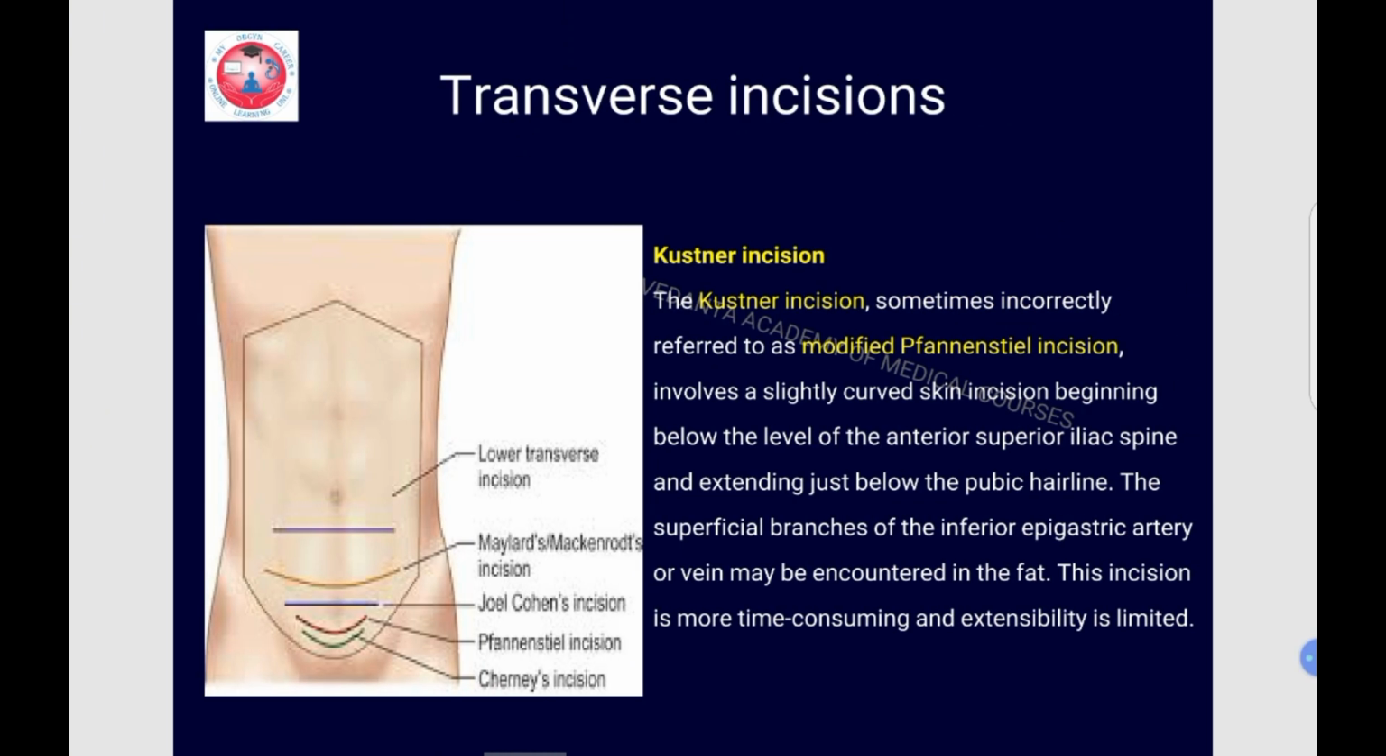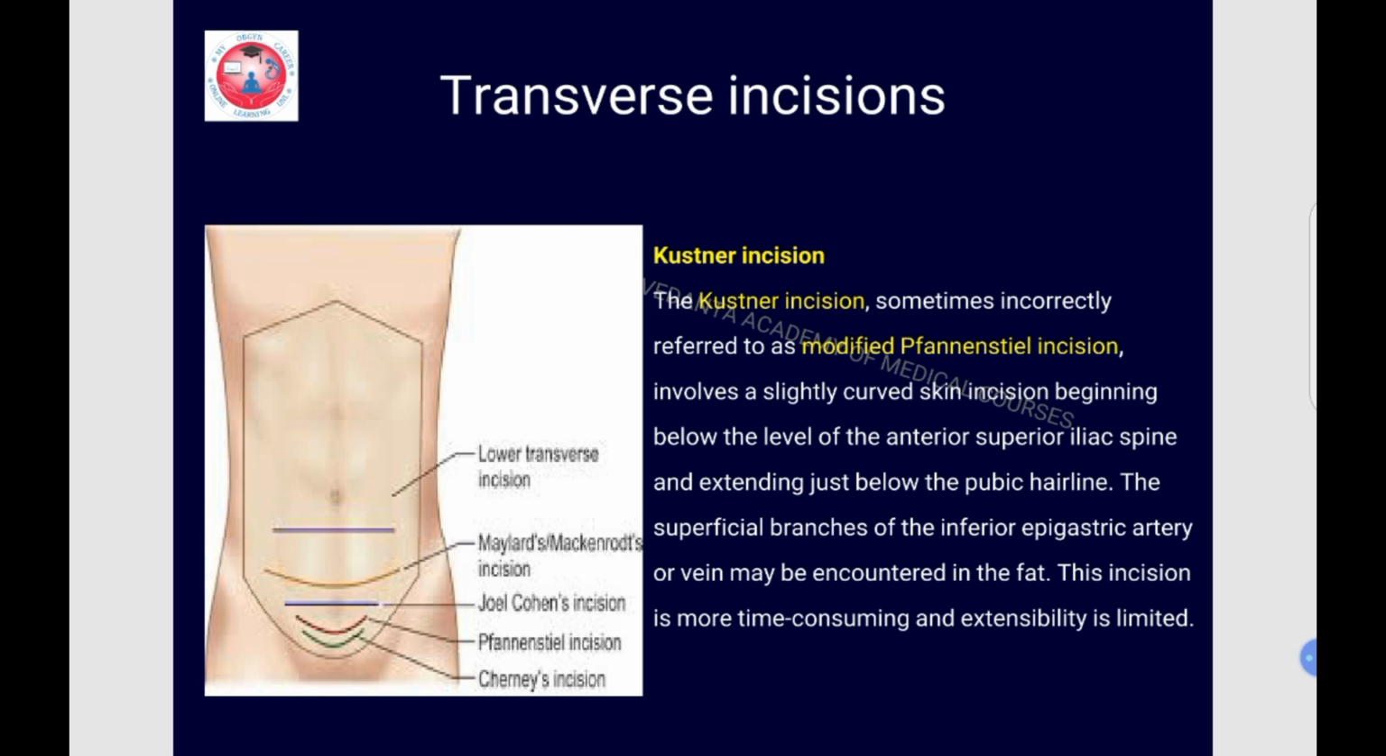Okay. Next transverse incision is a Kustner's incision. Here in this figure you can see various types of transverse incision, out of which the Pfannenstiel incision we have just seen, then Joel Cohen incision we are going to see, Maylard incision also we are going to discuss, Cherney's incision also we are going to discuss.